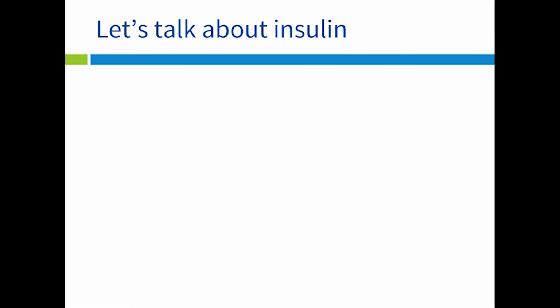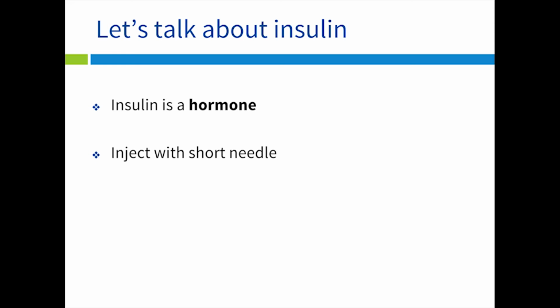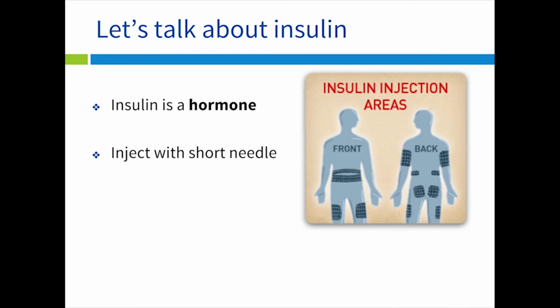Let's talk about insulin. Has your doctor talked to you about using insulin and what it is exactly? Insulin is a hormone that your pancreas normally makes to keep your blood glucose under control. If you have type 1 diabetes, your pancreas doesn't make any insulin. And if you have type 2 diabetes, your body may not make enough insulin or may not be sensitive to the effects of insulin. In these cases, you may need to inject insulin every day through a short needle into the outer layer of skin on your stomach, arm, thigh, or buttocks to keep your blood glucose levels under good control.